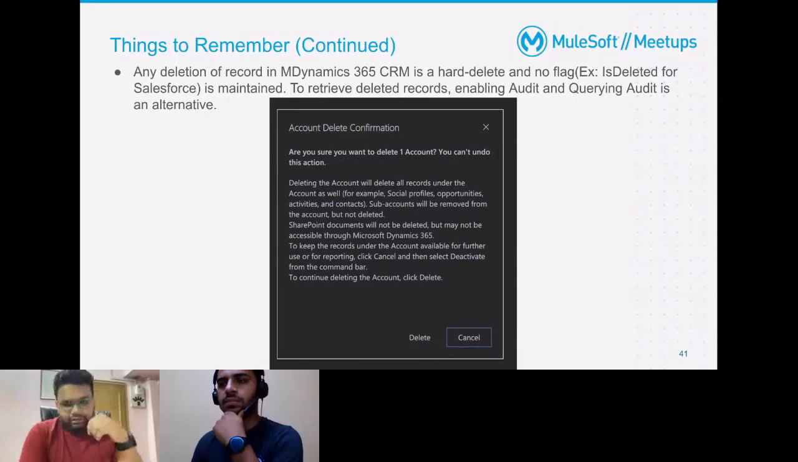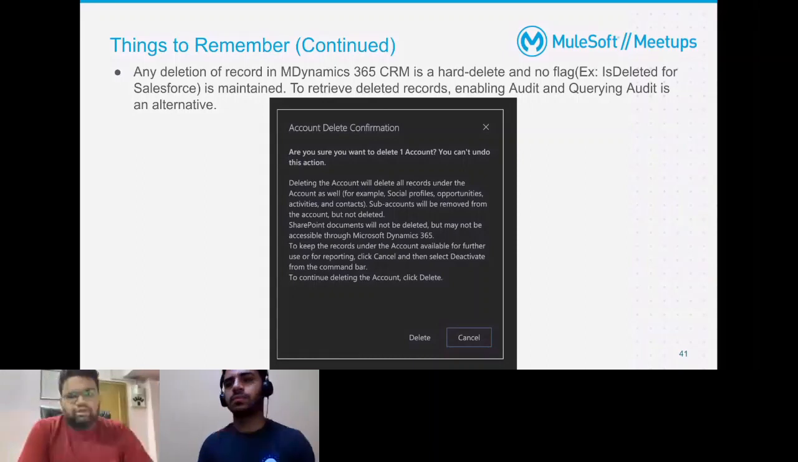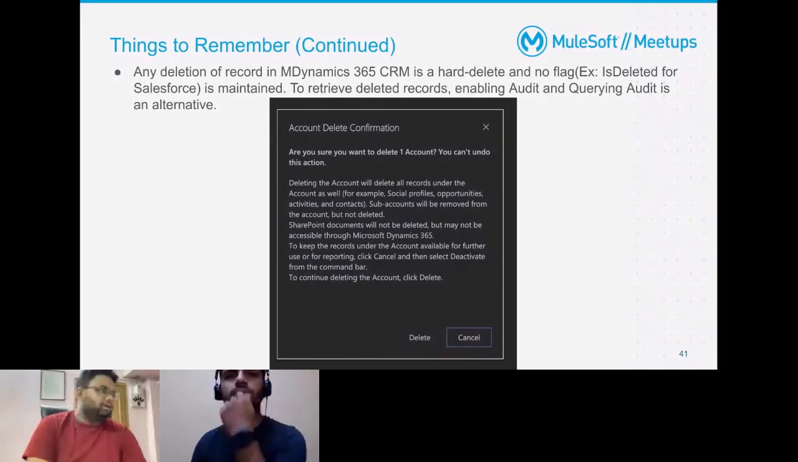Now you have to enable audit. It's probably a bit out of scope for this discussion, but audit is not enabled by default in Dynamics. You have to explicitly enable it from the Power Platform Admin Center. You can just search for how to enable auditing in Dynamics, and that's going to show you how to do it. I'll just quickly show how audit works. I have a deleted account, and that's what I'm going to retrieve using Postman.